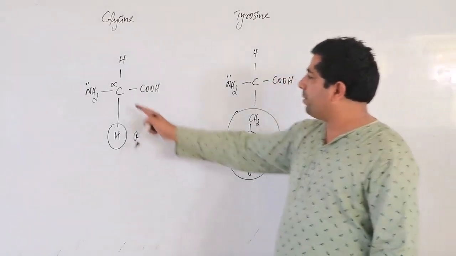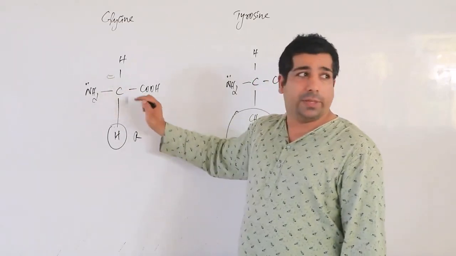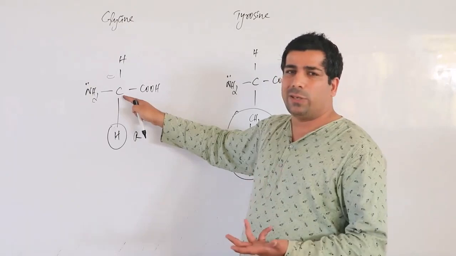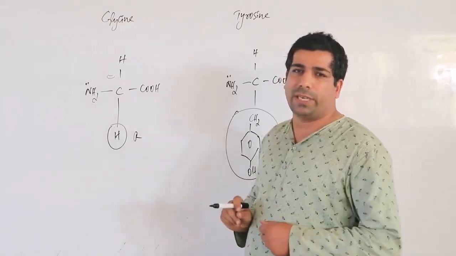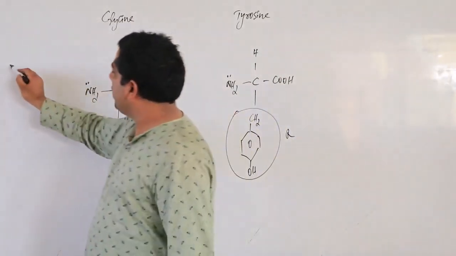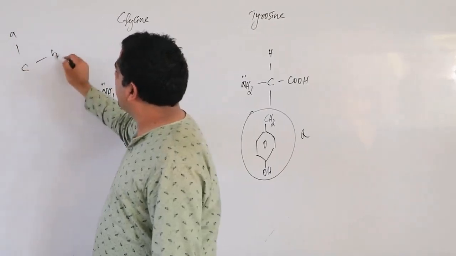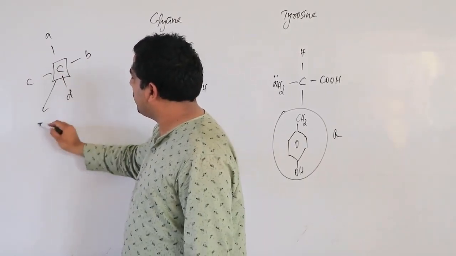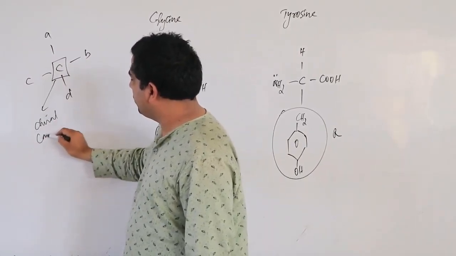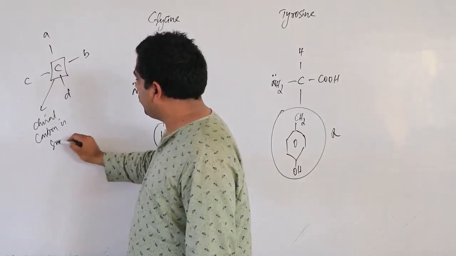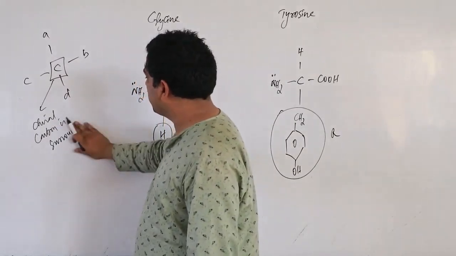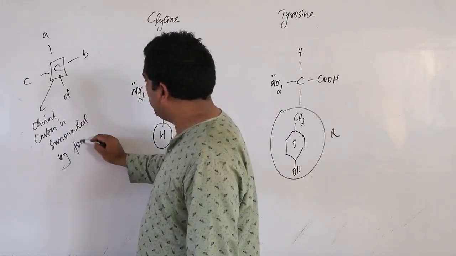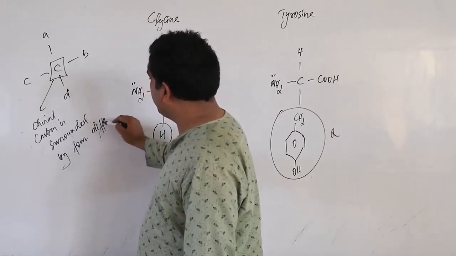Now, let's suppose we consider this carbon as a chiral carbon. Whether it is chiral or not, let us understand. I told you last time that for a carbon to be chiral, it should be surrounded by 4 different groups. So I write down here, a chiral carbon is surrounded by 4 different groups.